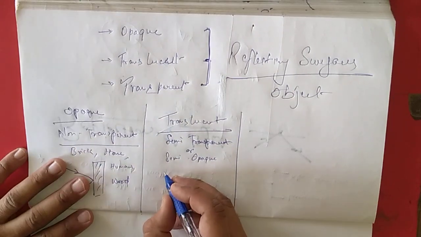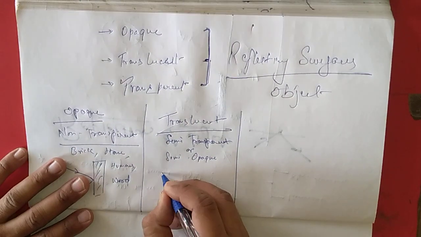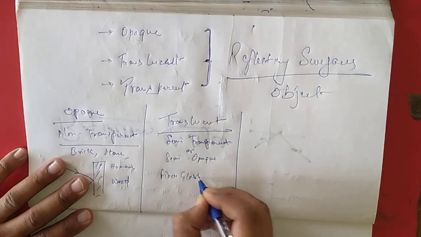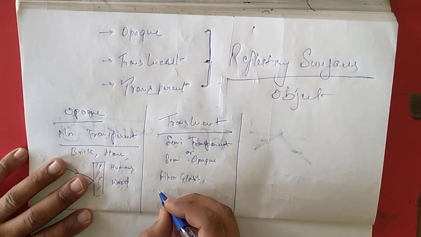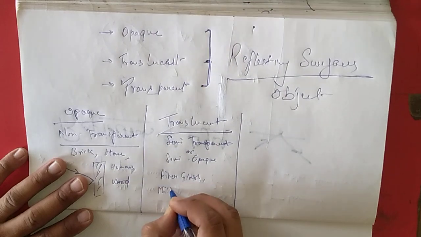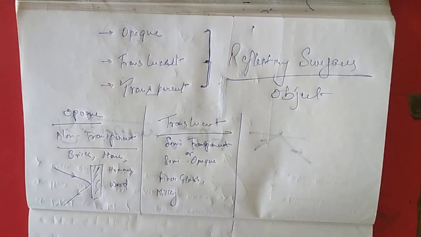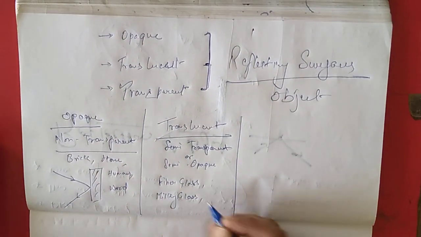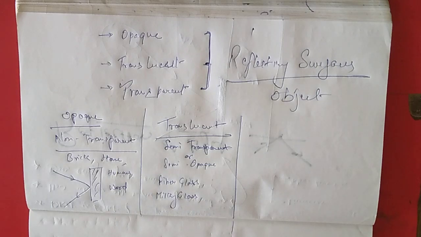Fiberglass, milky glass. You might have seen in windows some types of glass through which we are not able to see entirely, but some amount of light is able to enter.